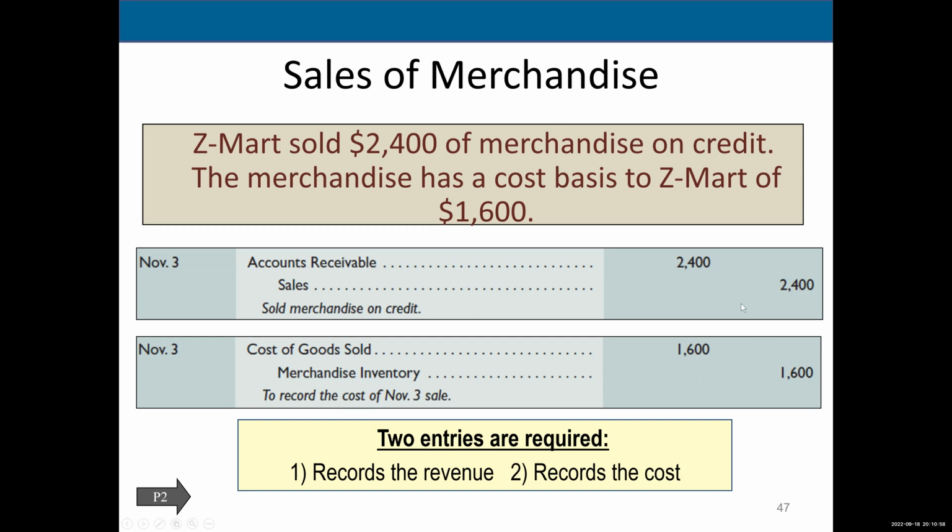So this is what it cost us, $1,600, and this is what we sold it for, $2,400. Can anybody see what the gross profit was on this? Well, sales of $2,400 minus cost of goods sold of $1,600 would be $800 gross profit on this particular sale. That's just a little information for you. So just remember, there are two entries to record a sale of merchandise inventory.